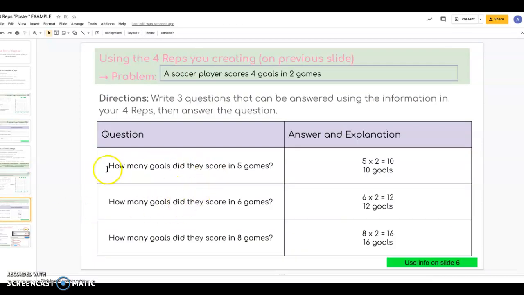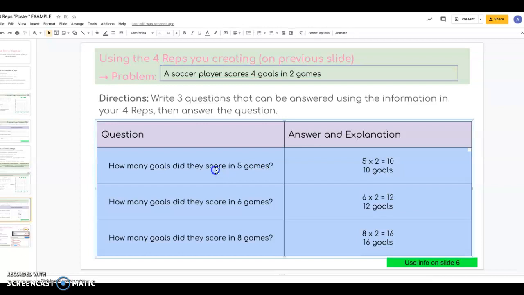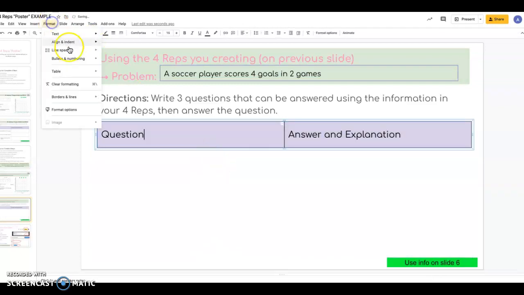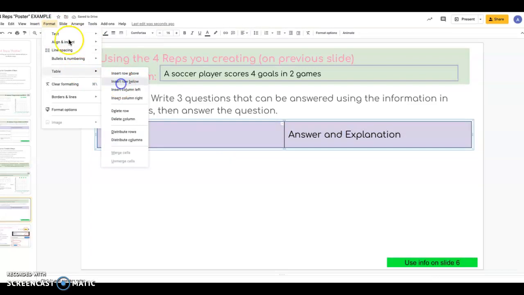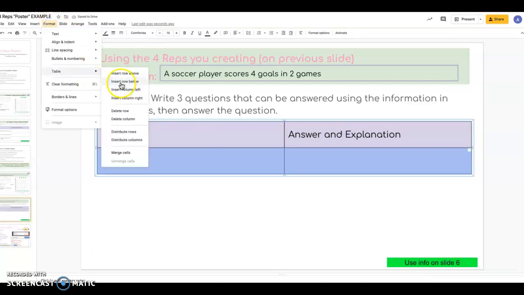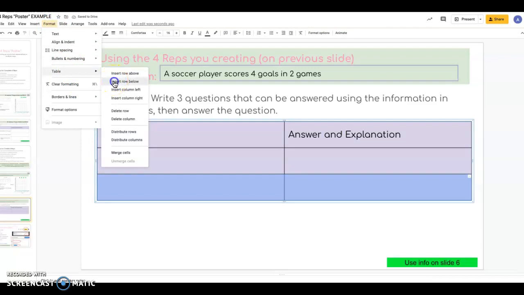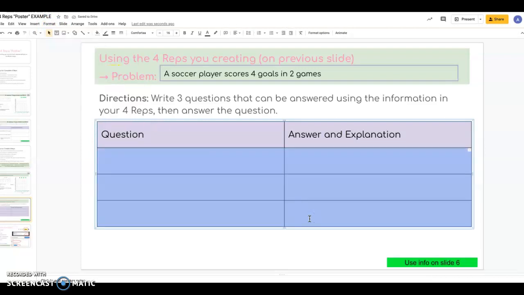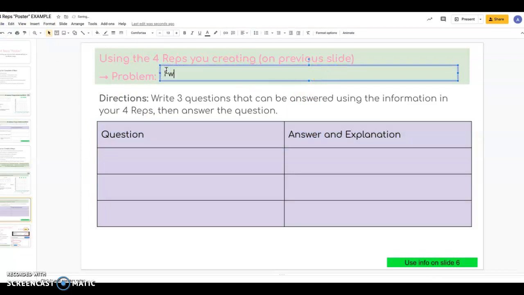On page 7, you're going to write your own questions. So these are examples from another student from last quarter. His problem was a soccer player scores 4 goals in 2 games, and then he wrote his own questions. If I were to show you the example using the problem that I wrote, I'm just going to redo my table. And then we're going to use the same problem. So I have that I watch 2 The Office episodes in 1 hour.